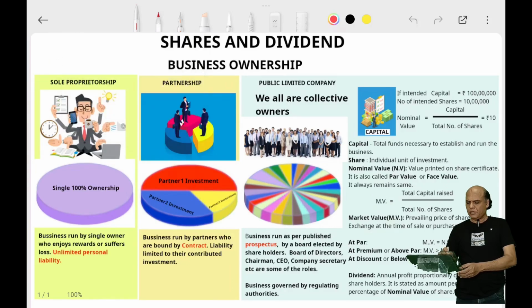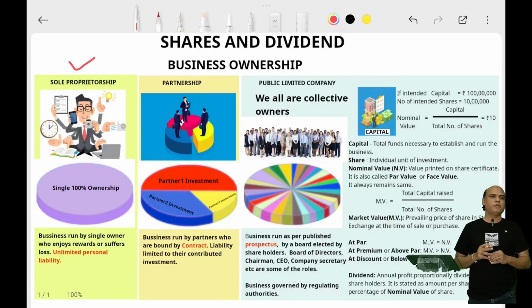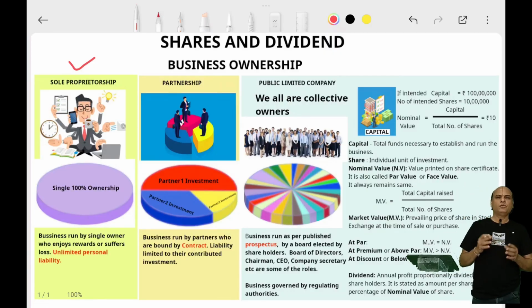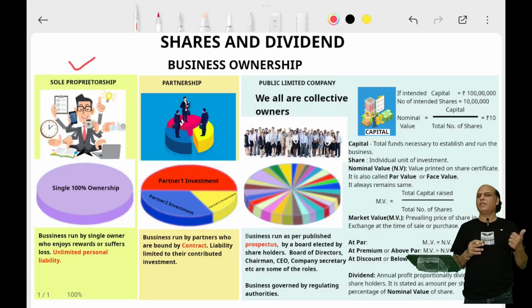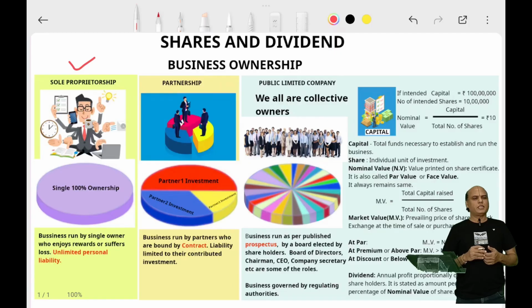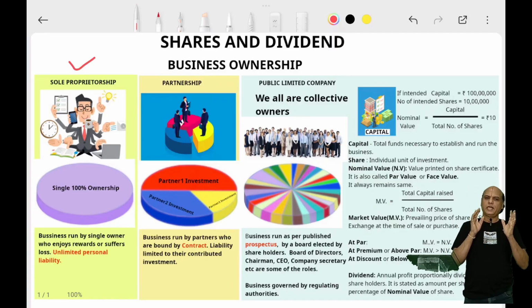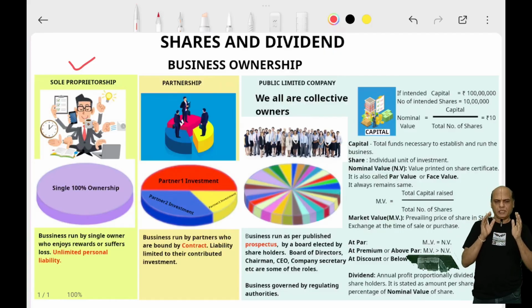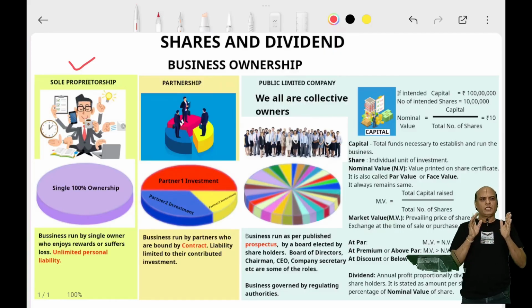When the business is comparatively simple and the investment required is also not too large, an individual or a family can own it. Even when a family owns it, it is the head of the family that owns the business in his name. So sole proprietorship is where a single person owns the business. The entire 100% investment is made by that single person. Whatever the risks and rewards are, the single person is responsible for them.